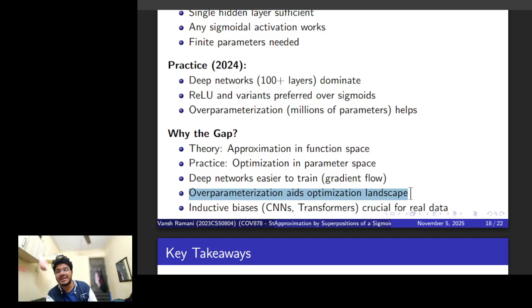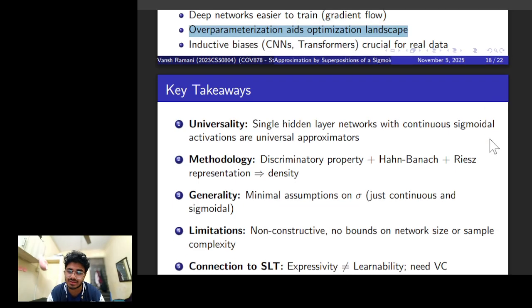Deeper networks were easier to train because the gradient could flow better, and there were inductive biases, like translational invariance in CNNs. In transformers, you had dense attention paths, which were crucial for real world data with long range dependencies or symmetries which had to be exploited.